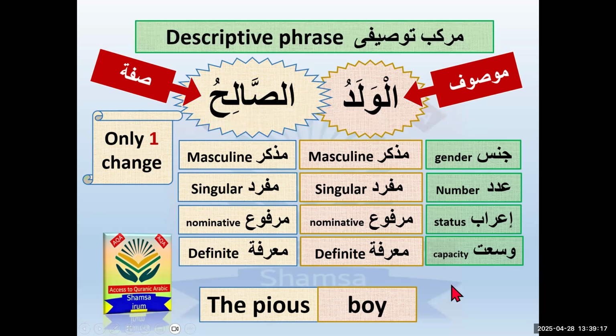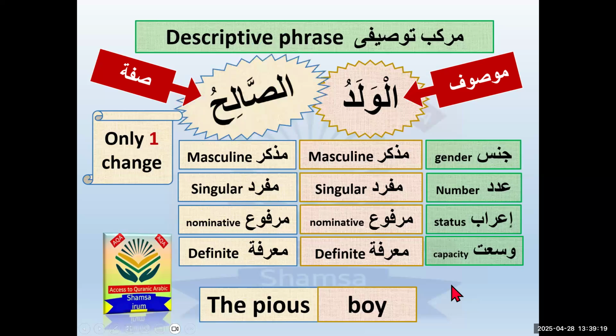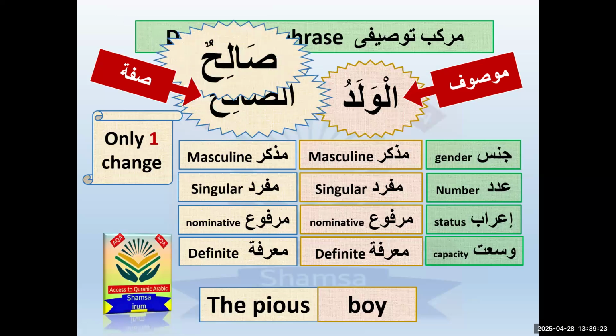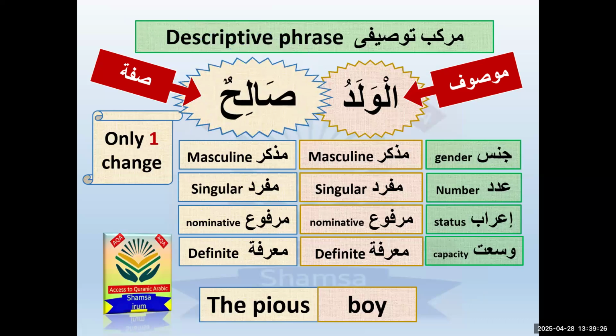So as-salihu, which is the second part, the sifa, is marifa. We will convert it into nakira. Only one change. How do we know that it is nakira? This tanween gives me the hint that it is nakira. So as-salihu converts into salihun. So the marifa sifa converts into nakira now.